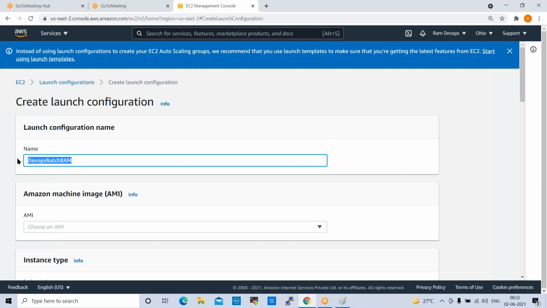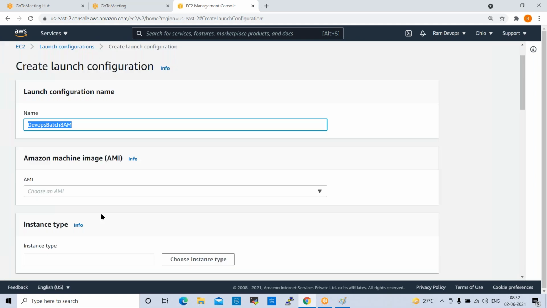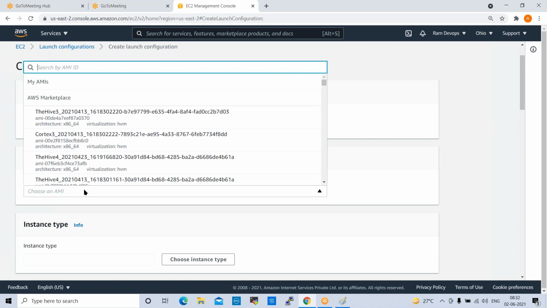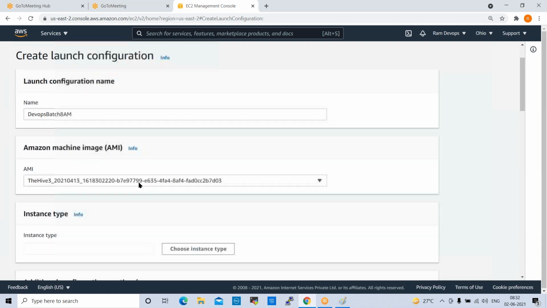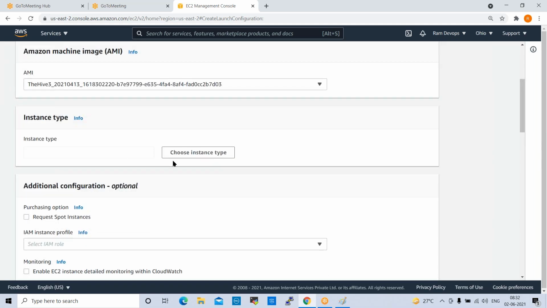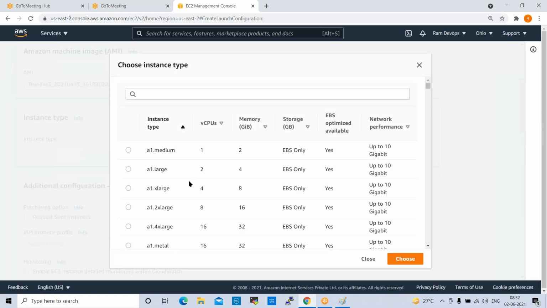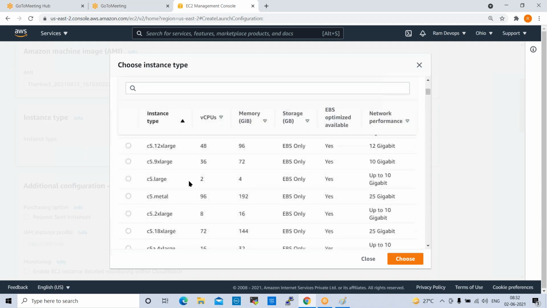I'm giving this name. We need to choose the AMI, Amazon Machine Image. Select this and choose the first one. Next, choose the instance type. Which instance do you want to configure in this auto scaling? T2 micro, T2 nano, T2 medium, T2 large, whatever instances you want, you can choose. I want to choose T2 micro.